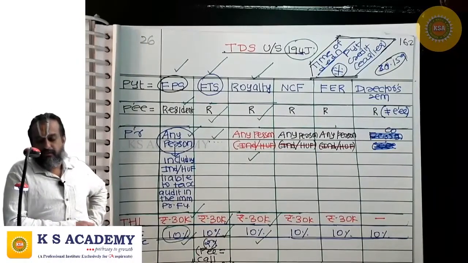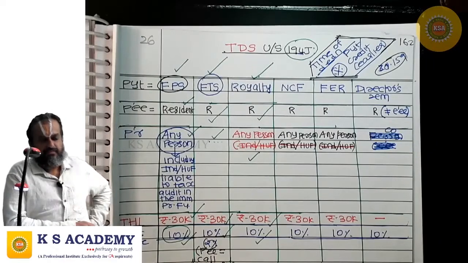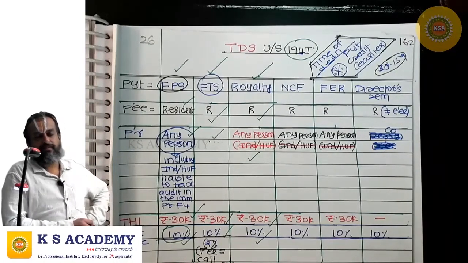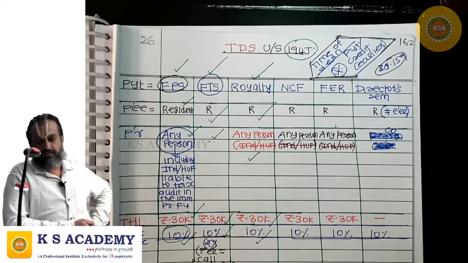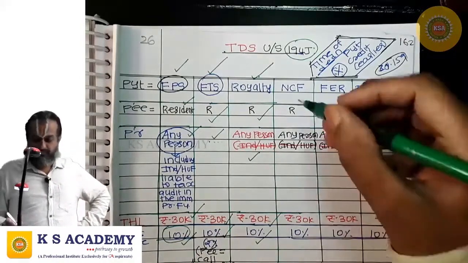So what is the payment? Royalty. Who is the payee? Resident. Who is the payer? Any person, not being an individual or HUF. Individual or HUF has no TDS obligation in respect of royalty. And if the aggregate amount of sum paid or credited or likely to be paid or credited is crossing 30,000, the payer has TDS obligation at the rate of 10%.